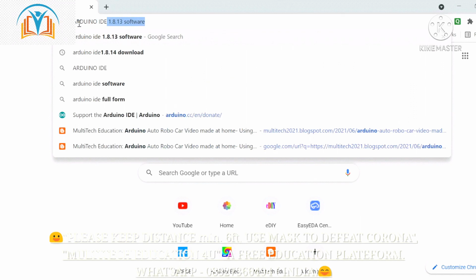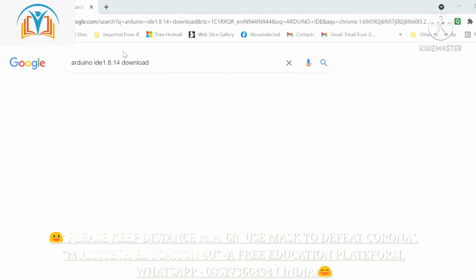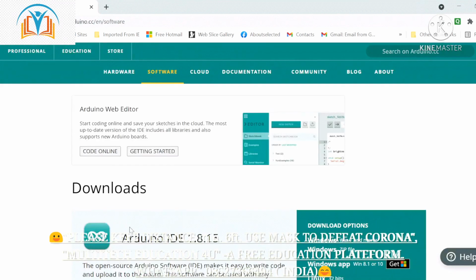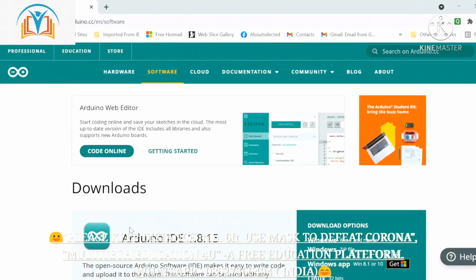So you will find it. Let us download the 1.8.14 version, and we can select it from here. Now here you can download 1.8.15, the latest version, from here. Just click it. The screen is there.